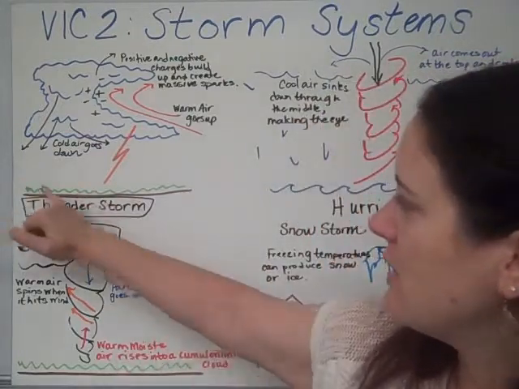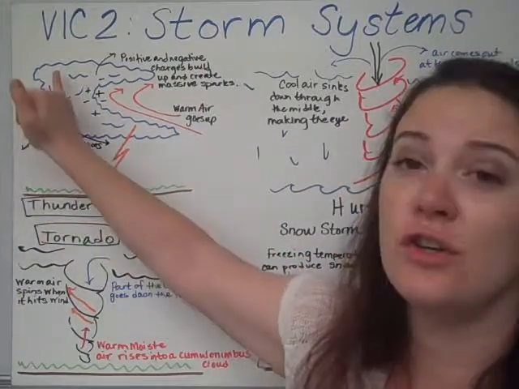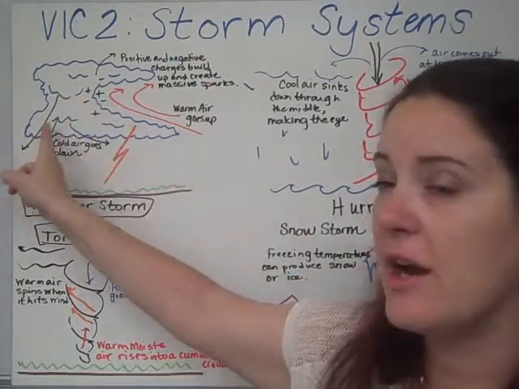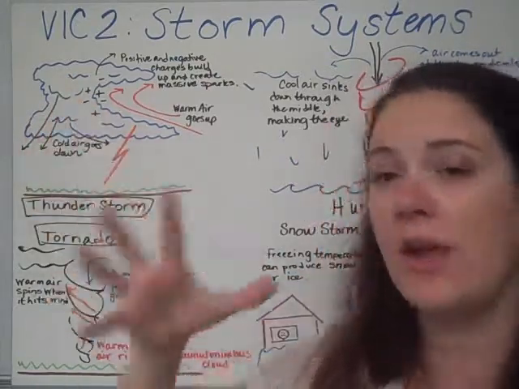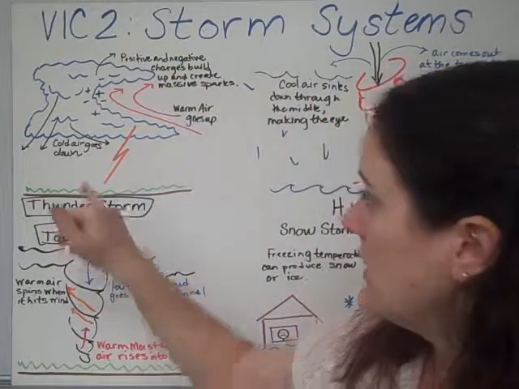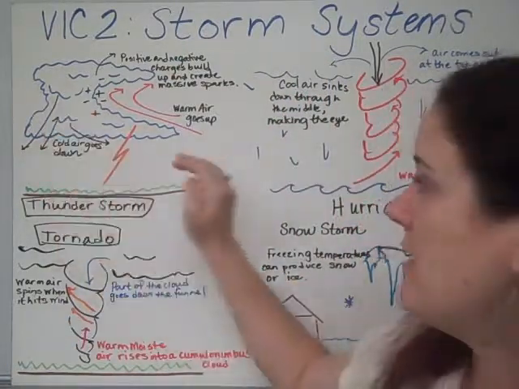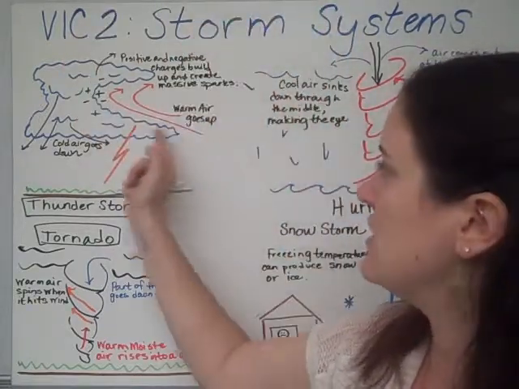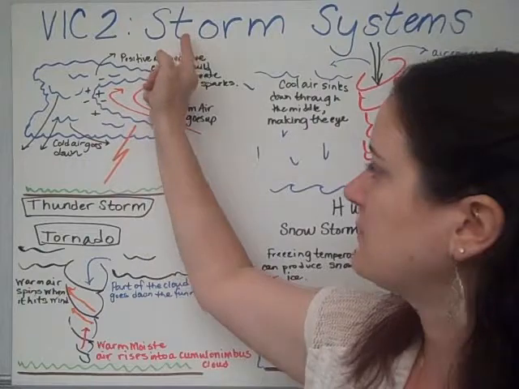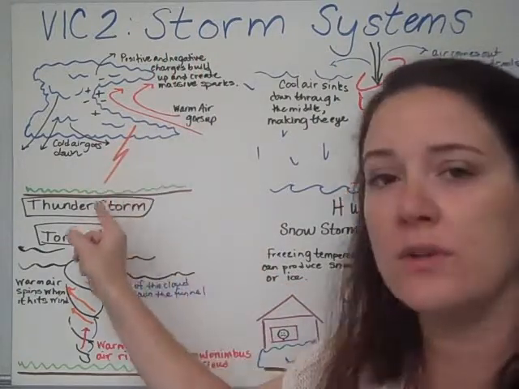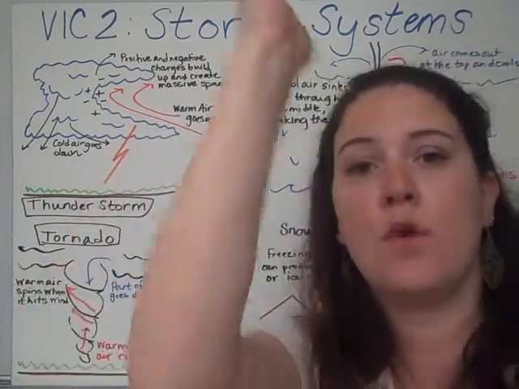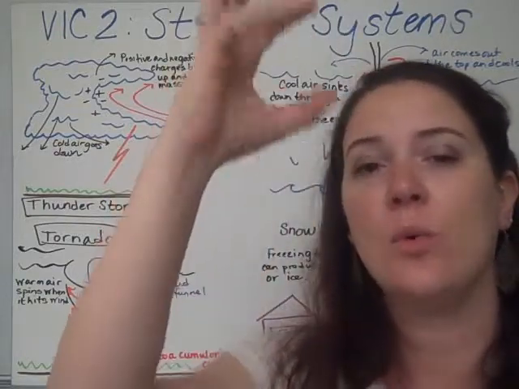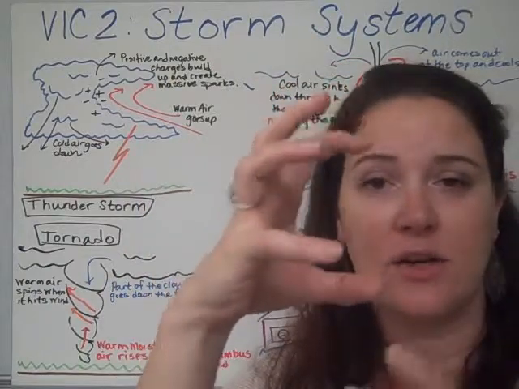So a thunderstorm, here's the ground. I drew a cumulonimbus cloud. Then I drew arrows symbolizing that there's cold air that is sinking. So the cold air is going down, and then there is warm air that comes up and goes up into the atmosphere, which is these lines that come up. Then I drew a thunderbolt, because when you have cold air and warm air moving past each other like this, it creates a lot of friction, which then charges the electrons that are in the cloud.